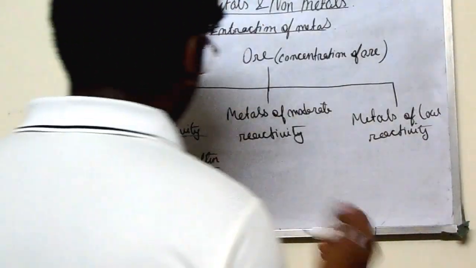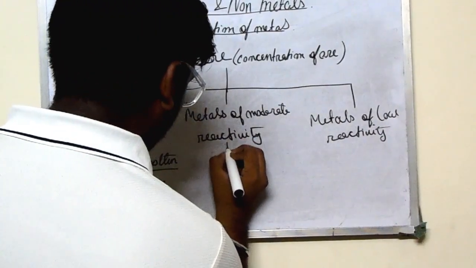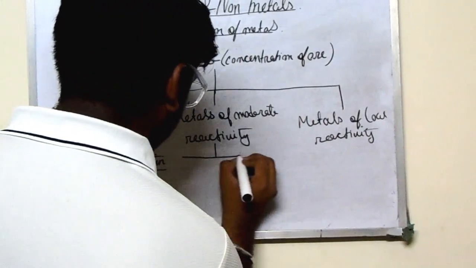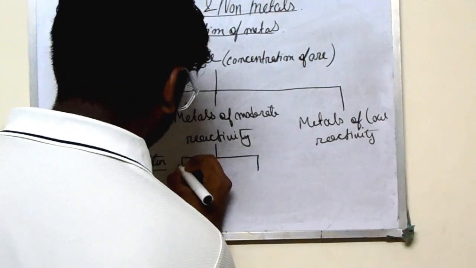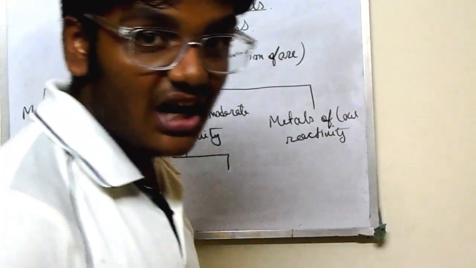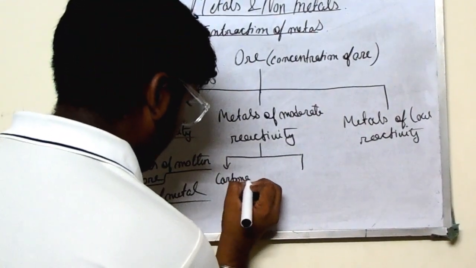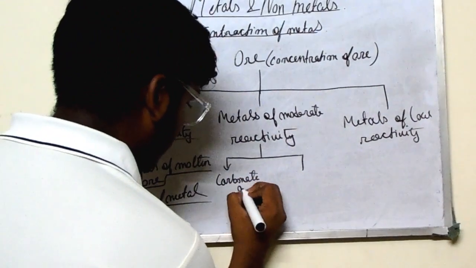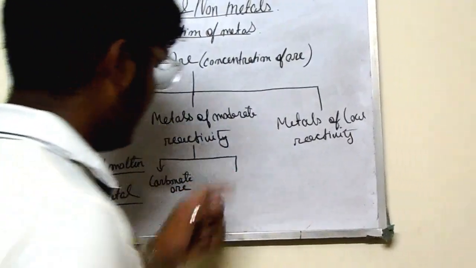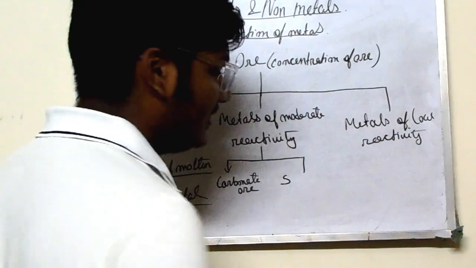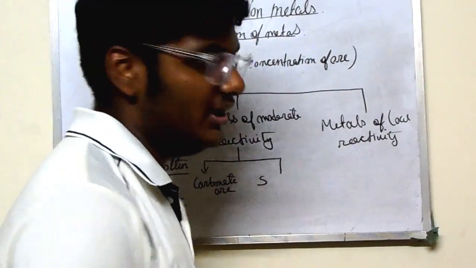Metals of moderate reactivity. There are also subparts between these two. One is carbonate ore, which contains carbon in it, and another one is sulfide ore, which contains sulfur in its ore.